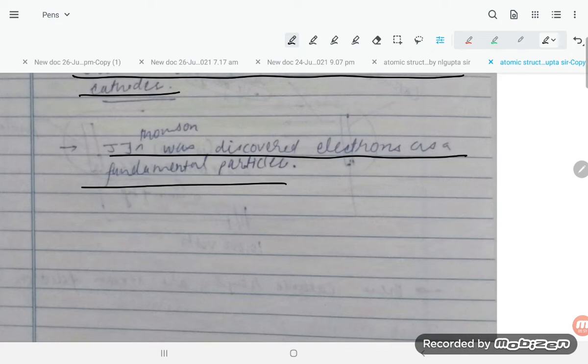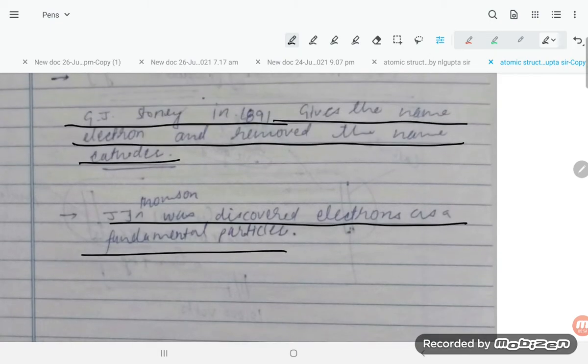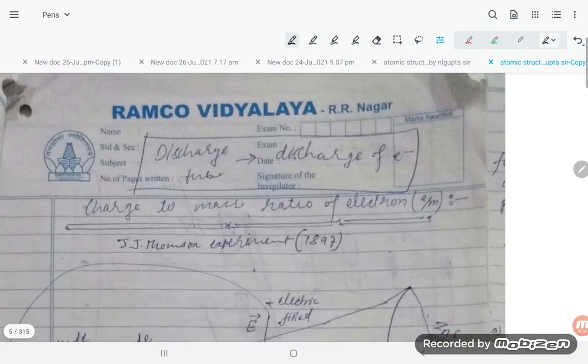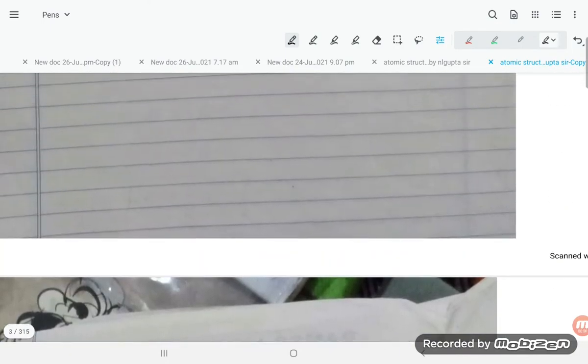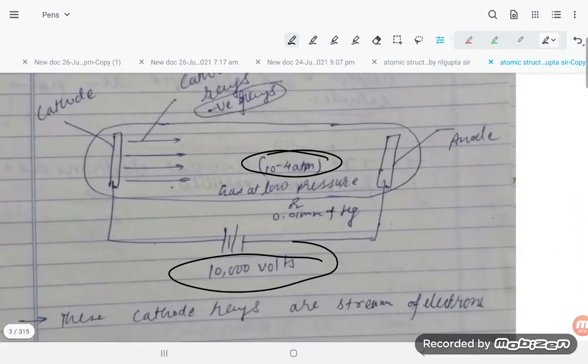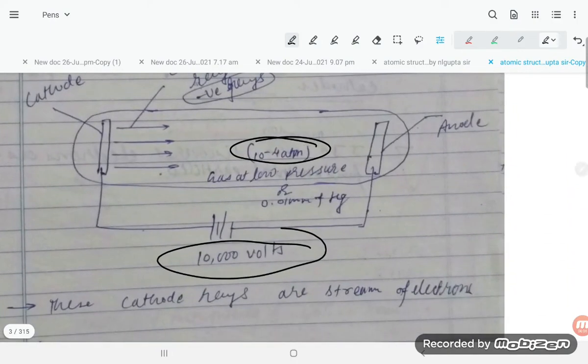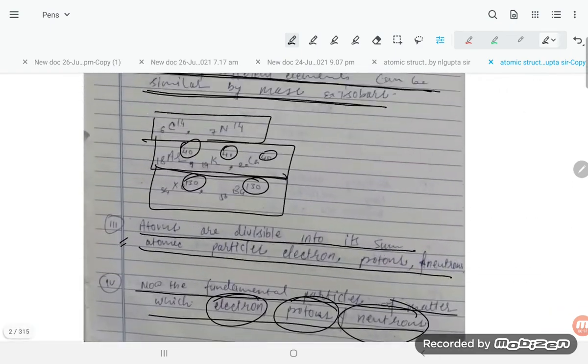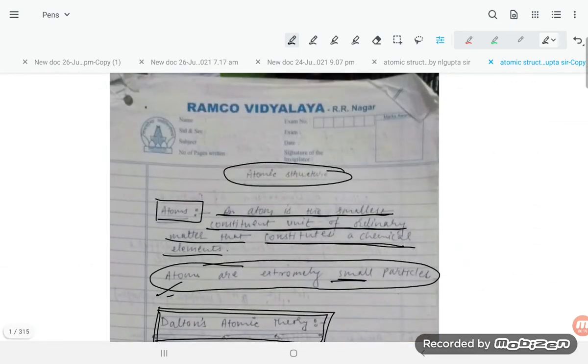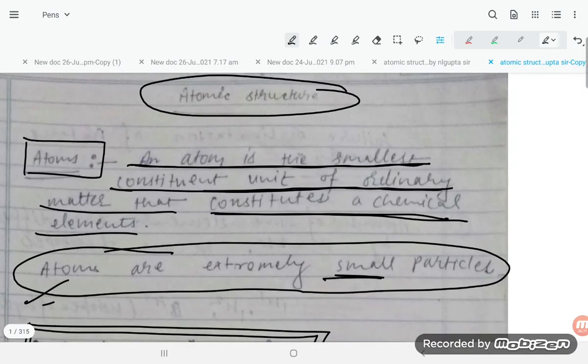When they studied the properties of cathode rays, they found these rays are made up of small particles known as electrons. So this is all about cathode rays and Dalton's atomic model.